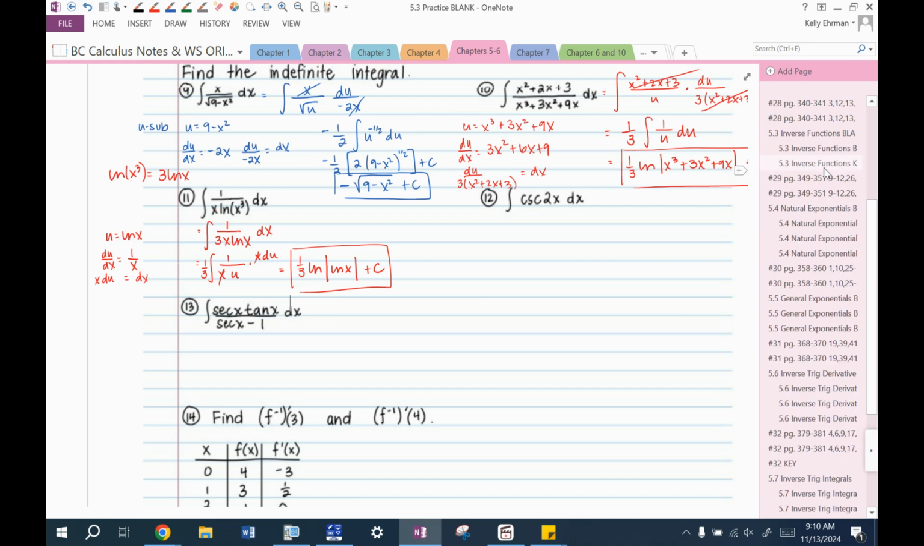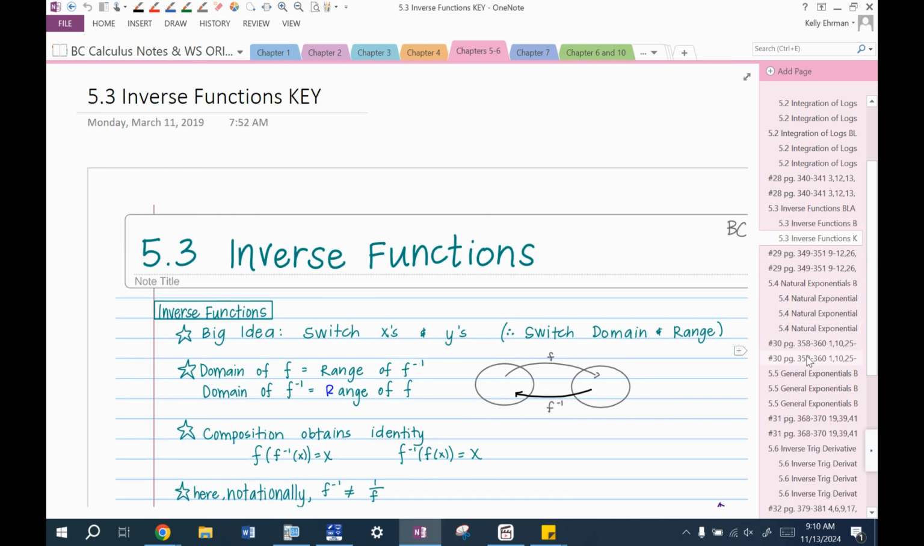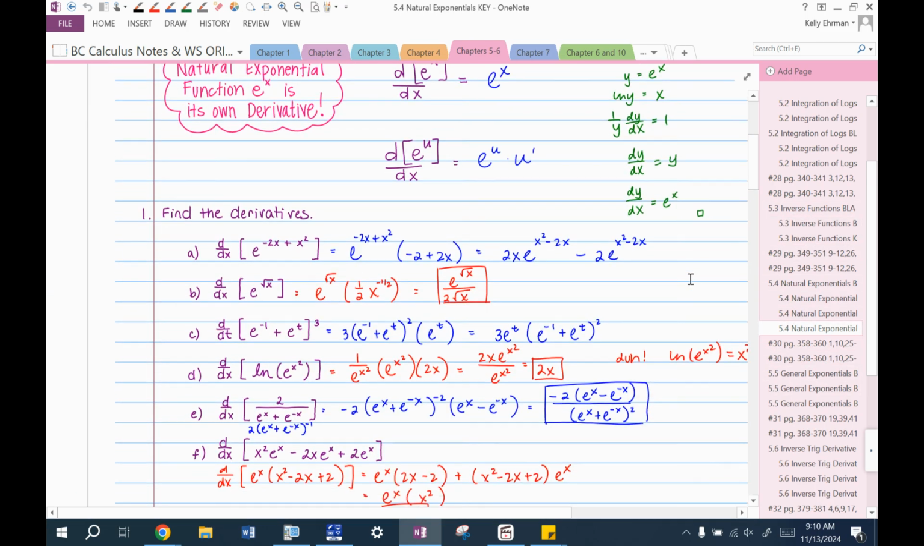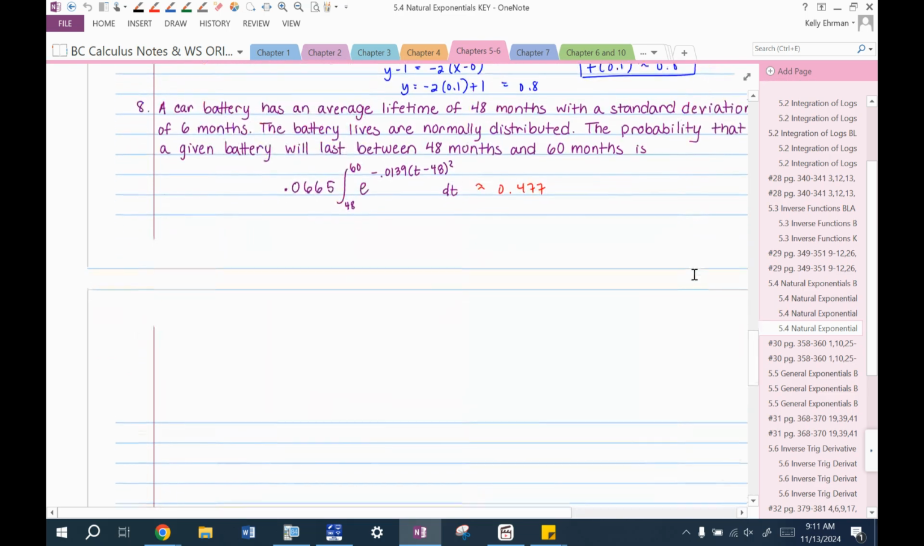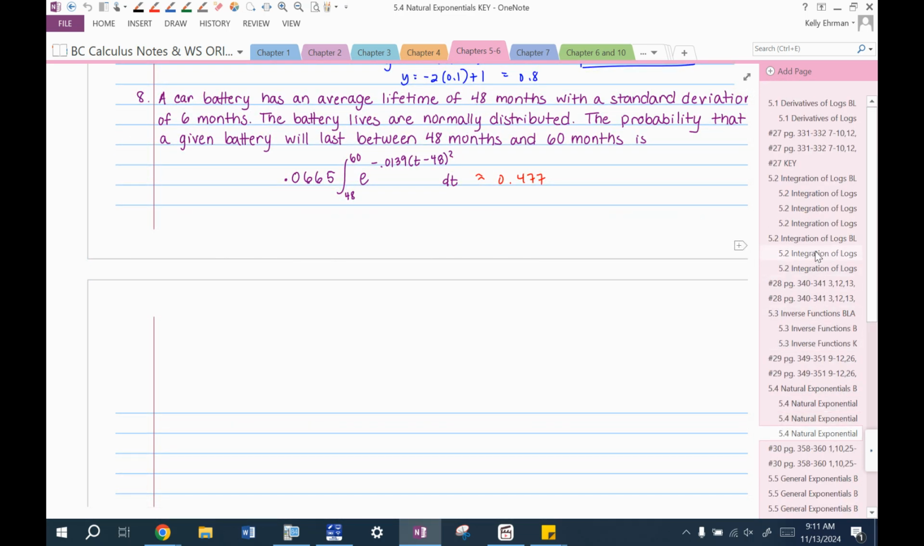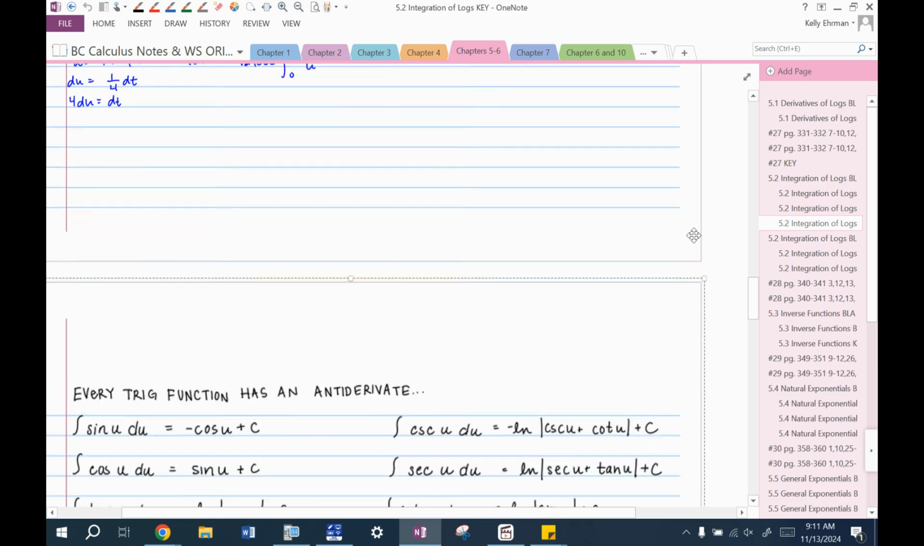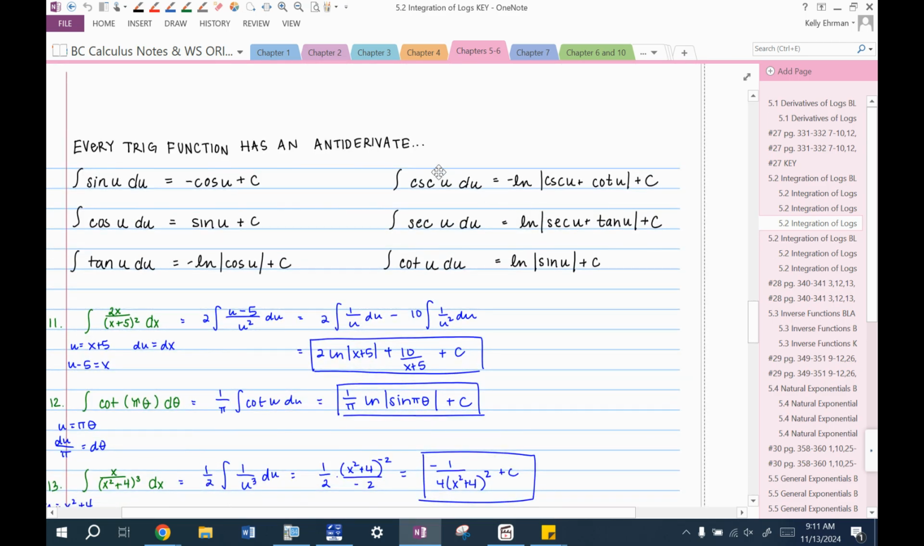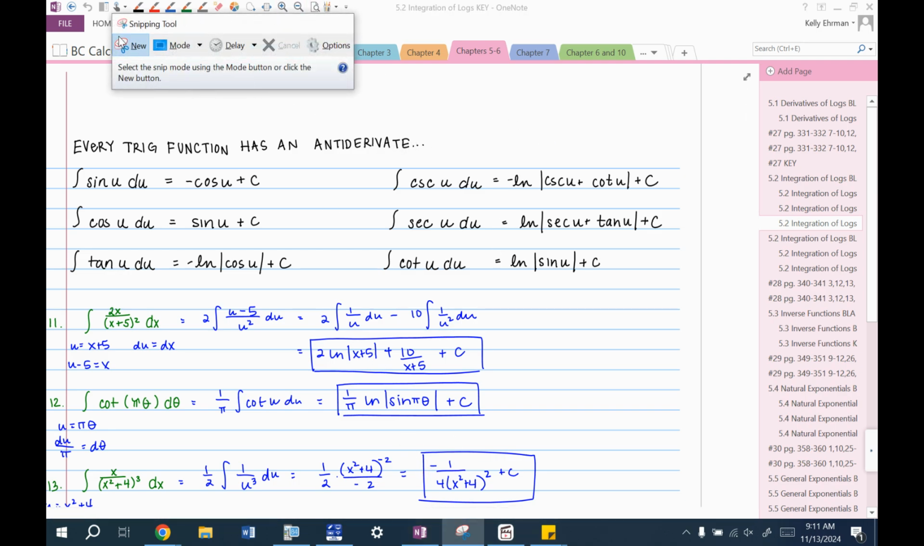So let's see, what notes were these in? Was it inverse trig? Was it integration of logs? Oh, where was this? Let's see. Nope. Was it back here? Here we go. What is the integral of cosecant u? It's negative ln. You know what? I'm gonna do this. I'm not gonna remember that.